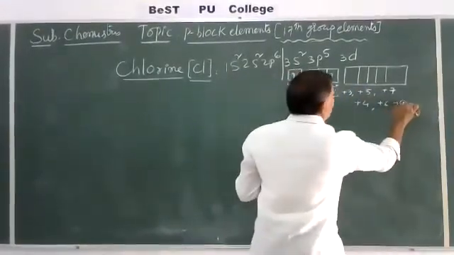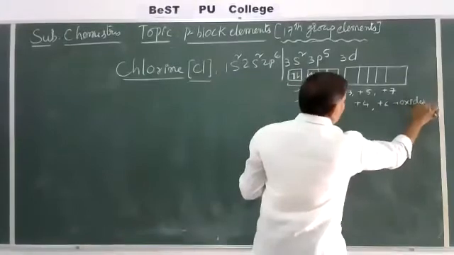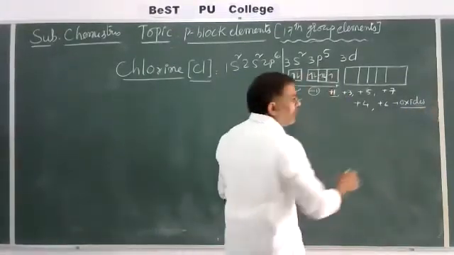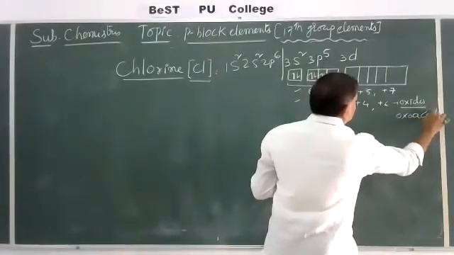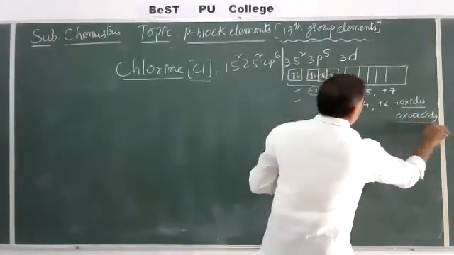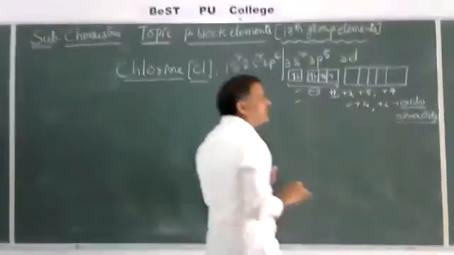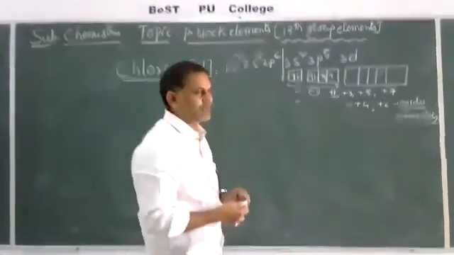In oxides, oxoacids, or in interhalogen compounds, it exhibits +4 and +6 oxidation states also.